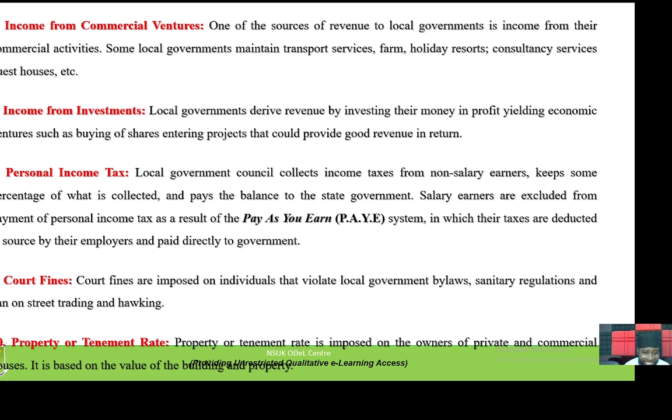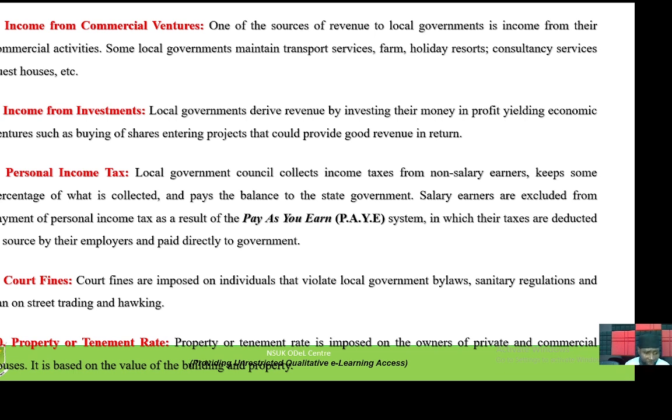Then number eight, personal income tax, PIT. This is the personal income tax system. The local government council collects income tax from non-salary earners, retains some percentage of what is collected, and pays the balance to the state government. Salary earners are excluded from payment of personal income tax as a result of the pay as you earn, that is, PAYE system, in which their taxes are deducted at source by their employers and paid directly to the government account. The higher you earn, the higher the percentage of income that will be deducted, and this deduction will go directly into the government account.